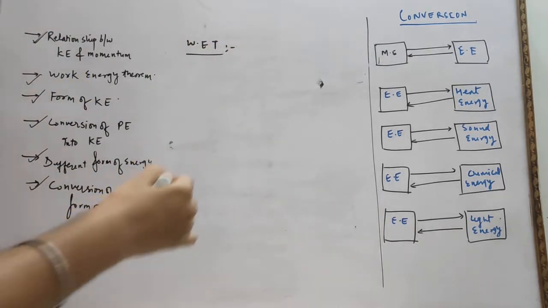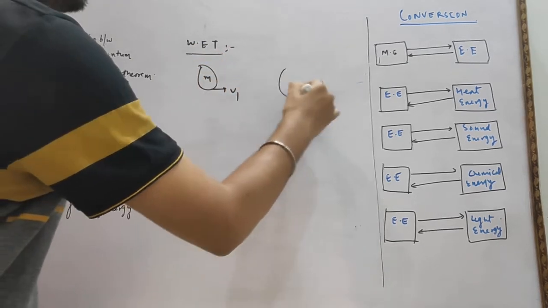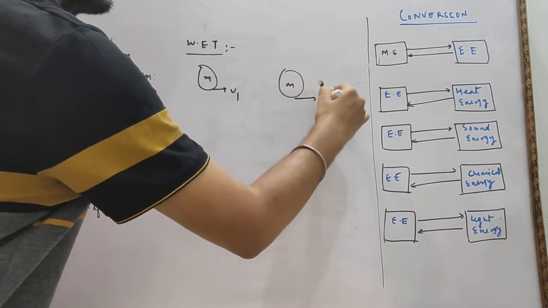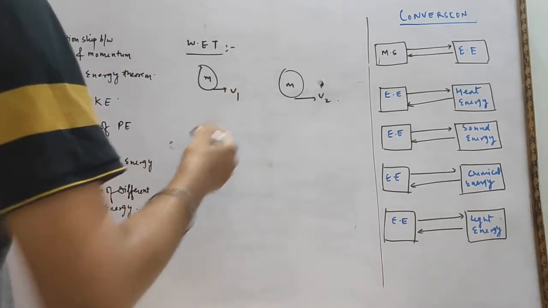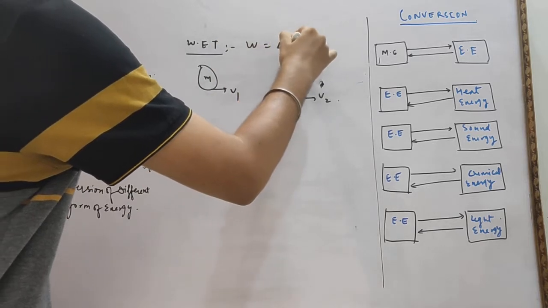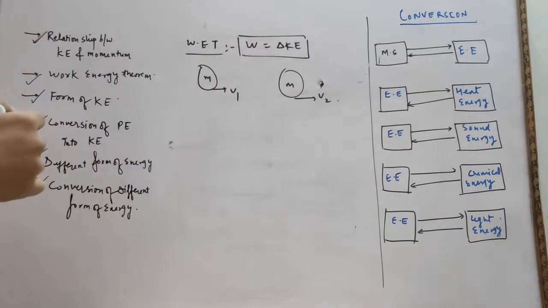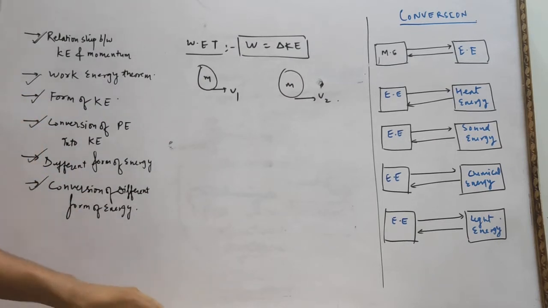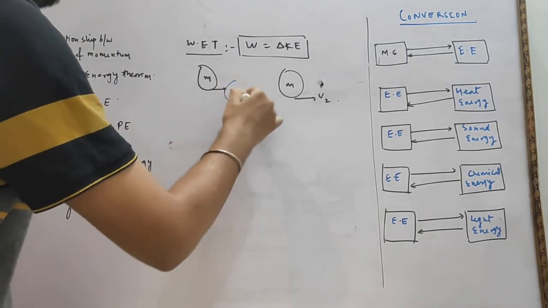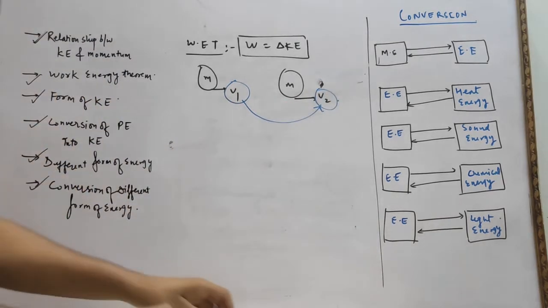According to the work energy theorem, suppose this is a body of mass m moving with a velocity v1, and the same body after some time is moving with a velocity v2. The work energy theorem states that the work done by a body is always equal to the change in its kinetic energy. So suppose a body is moving with a velocity v1, and after some time its velocity increases to v2.